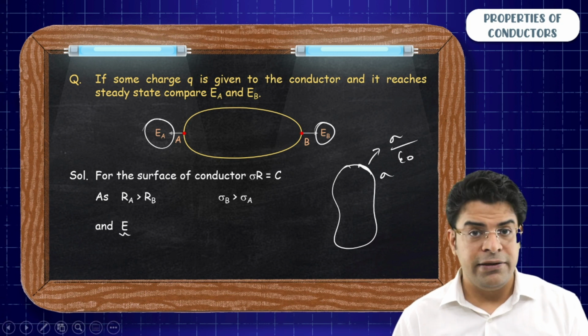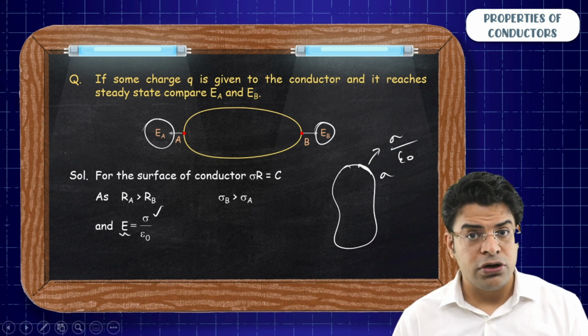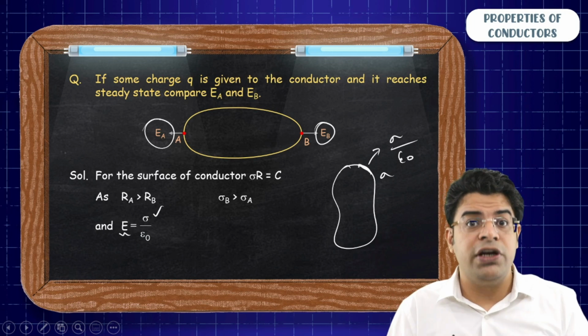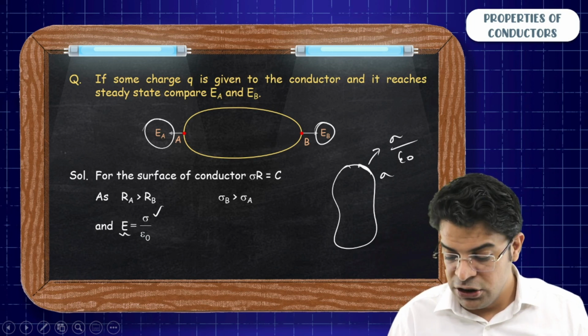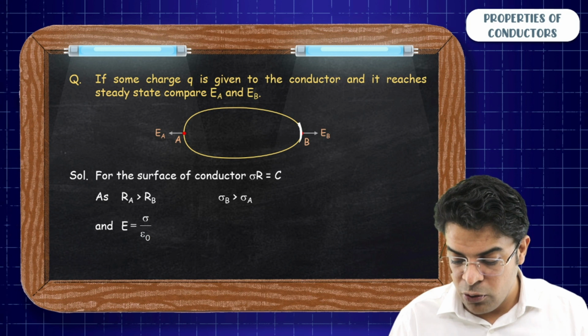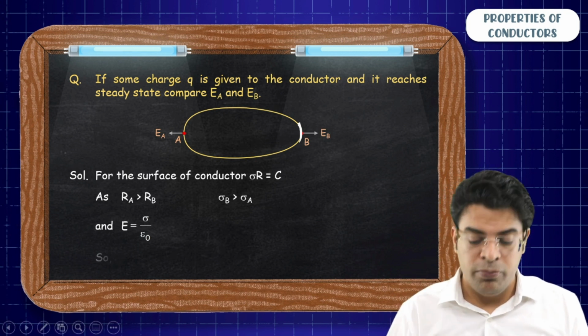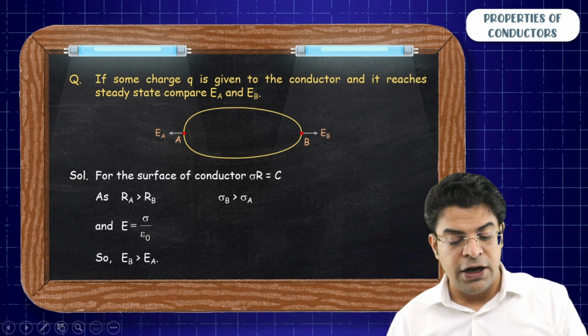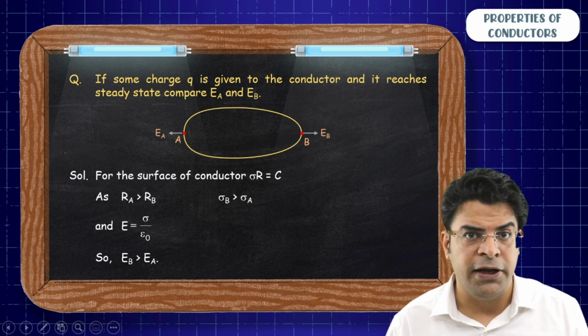So where you get more charge per unit area, there you get a stronger electric field. Since the charge per unit area around B is more, the electric field around B is more. So the electric field at B is more than the electric field at A.